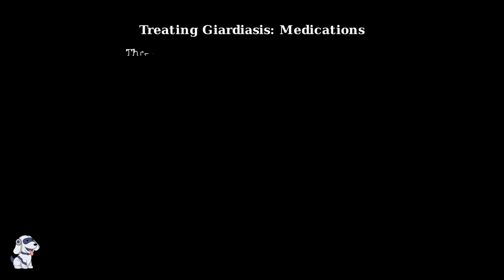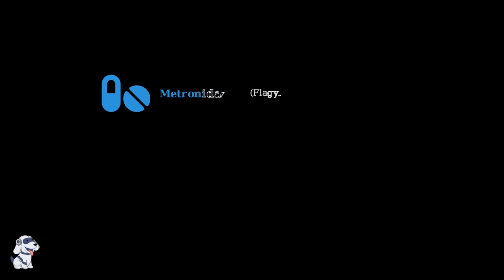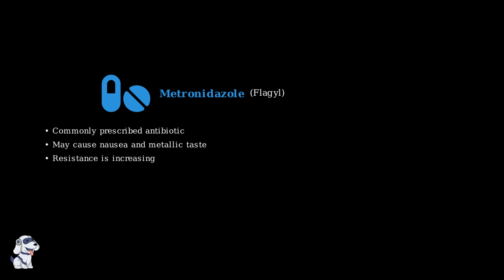When it comes to treating Giardiasis, there are three main medications that doctors commonly prescribe. Each has its own advantages and characteristics. The first medication is metronidazole, commonly known by the brand name Flagyl. This is a widely used antibiotic, but it can cause side effects like nausea and a metallic taste in the mouth. Unfortunately, resistance to this medication is becoming more common.